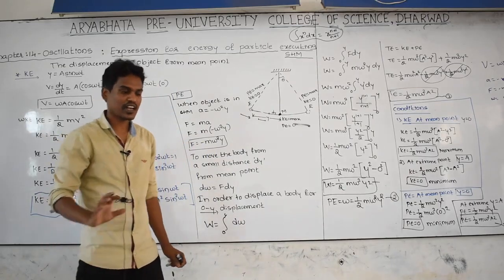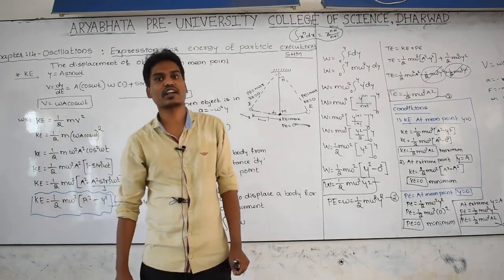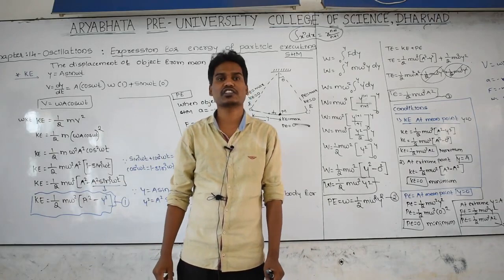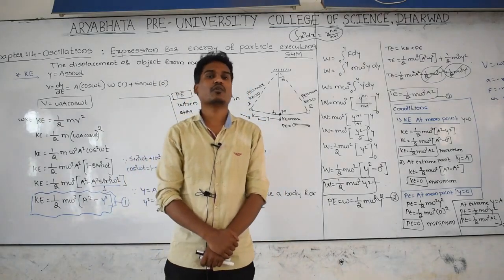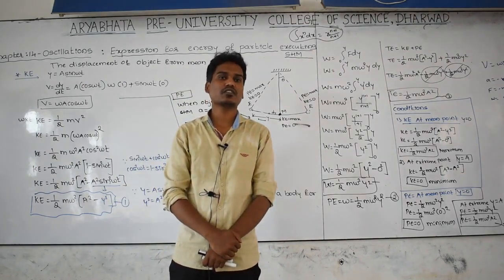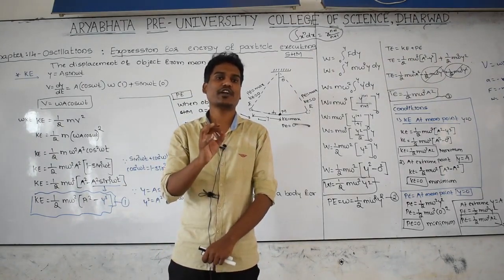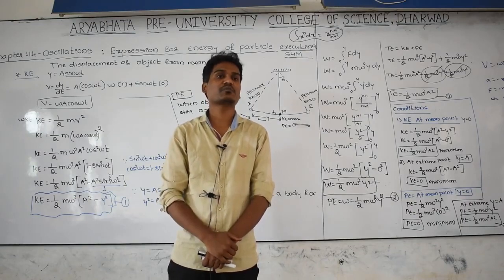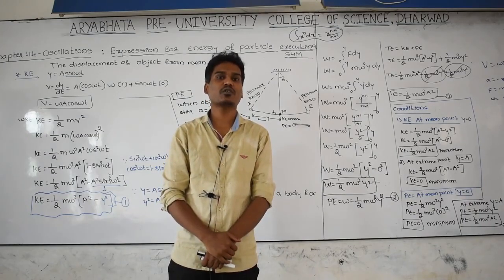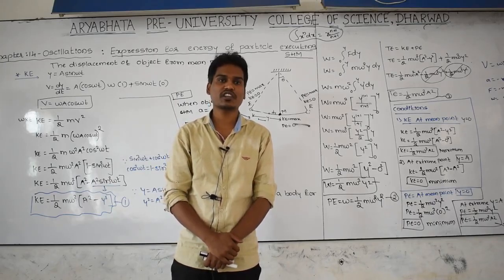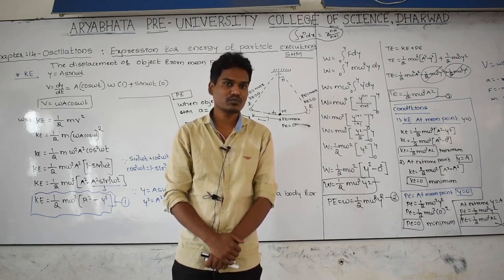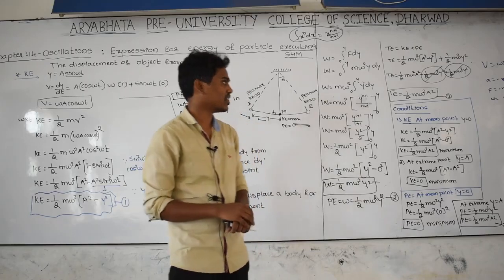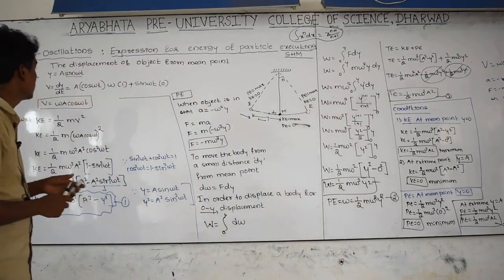And there is a question for you, a 2 marks question: write the conditions for kinetic energy and potential energy of the particle executing simple harmonic motion. At mean position velocity is maximum, therefore kinetic energy of the body at mean point is maximum. At the extreme position velocity of the particle is equal to 0, that's why at extreme position kinetic energy of the body is 0. At extreme point potential energy is maximum. These are conditions you have to remember.